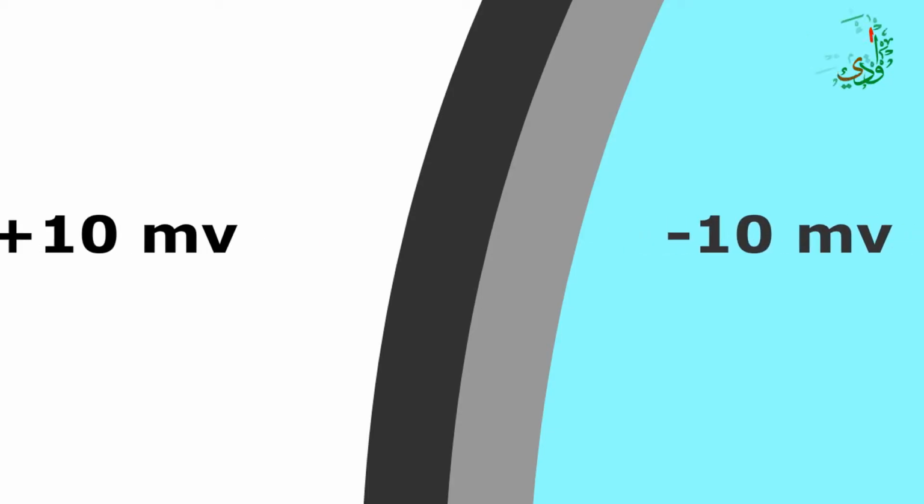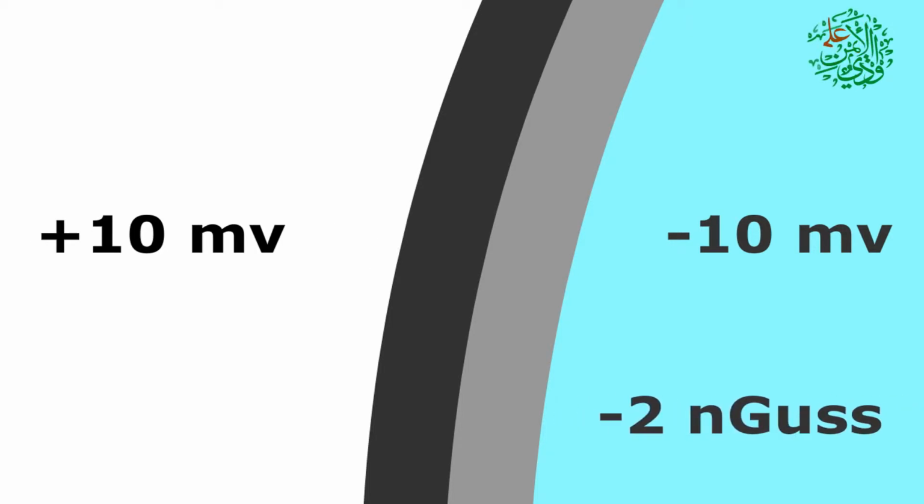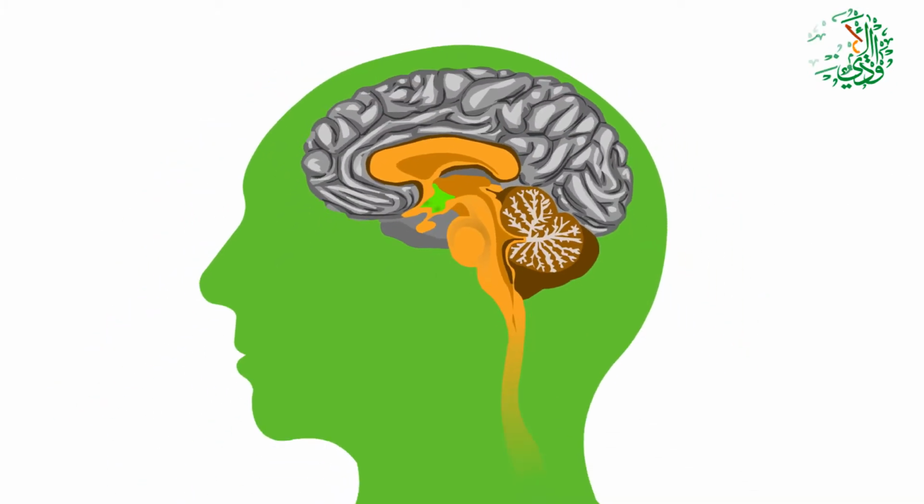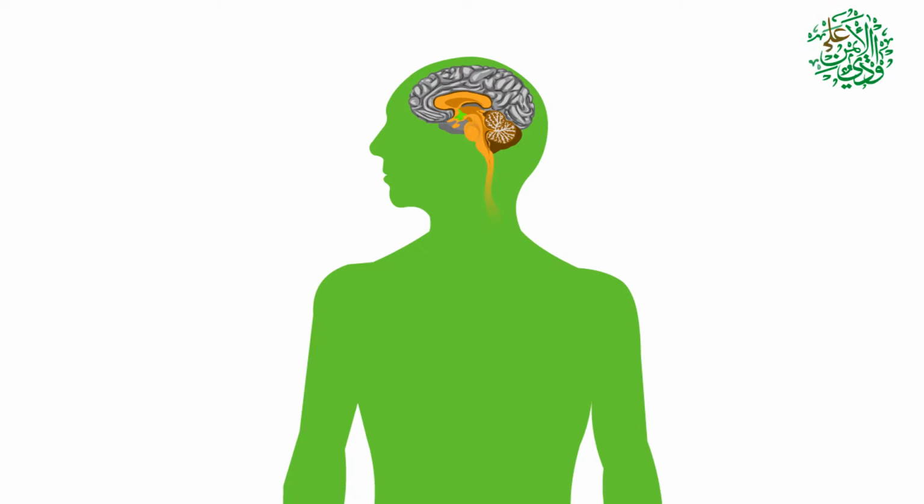It means if the internal channel is minus 10 millivolt, the external one must be plus 10 millivolt. Or if the internal channel is minus 2 nanogauss, the external one should be plus 2 nanogauss. If such balance exists, the cell can perform its duties completely and precisely in this section. The automatic control system of the cell always creates balance and maintains it.